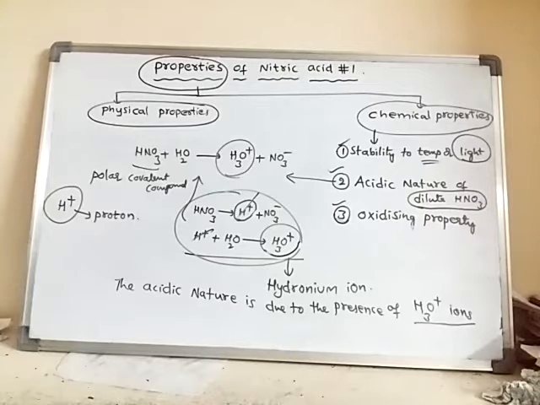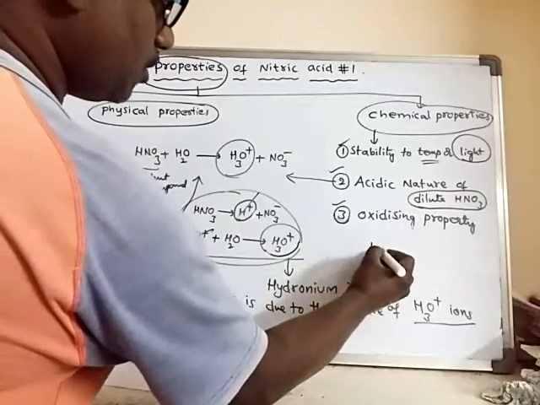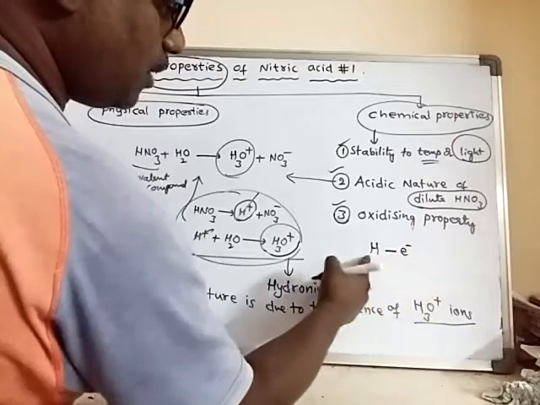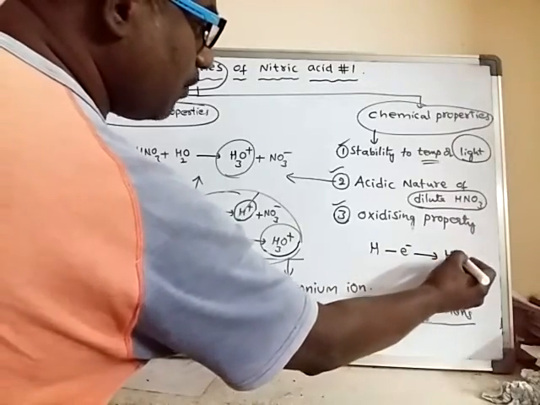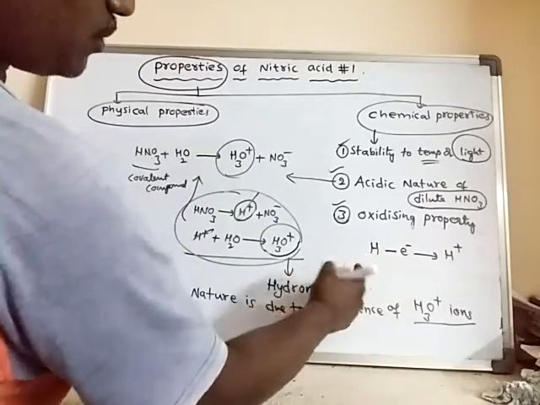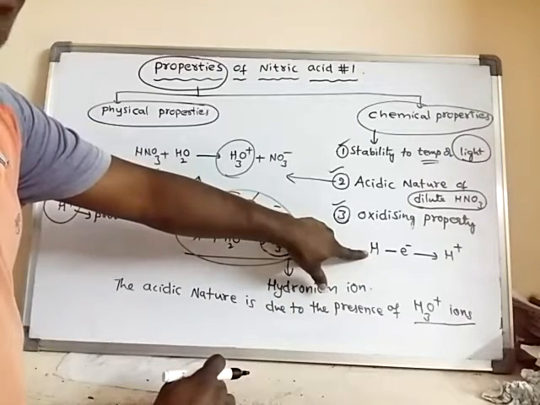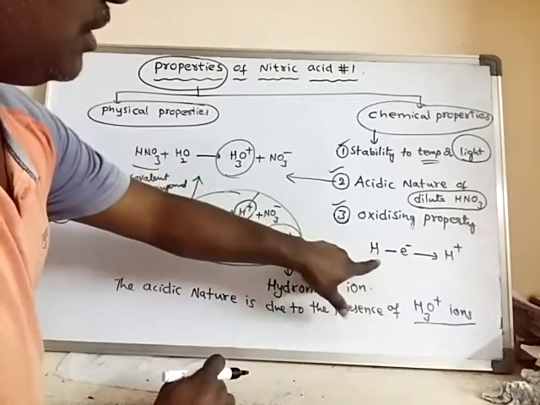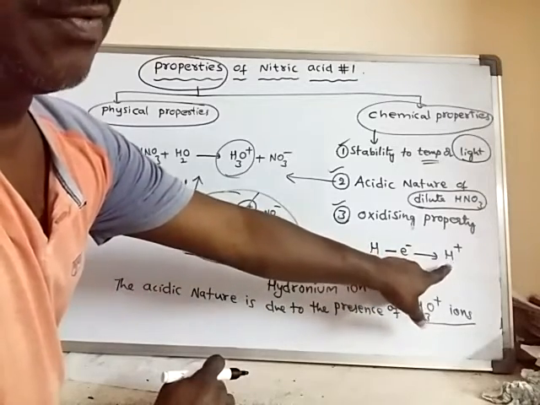A hydrogen atom contains one proton, one electron, and zero neutron. If you remove the electron from the hydrogen atom, it converts into H plus ion. Only one proton is left over, with no neutron.